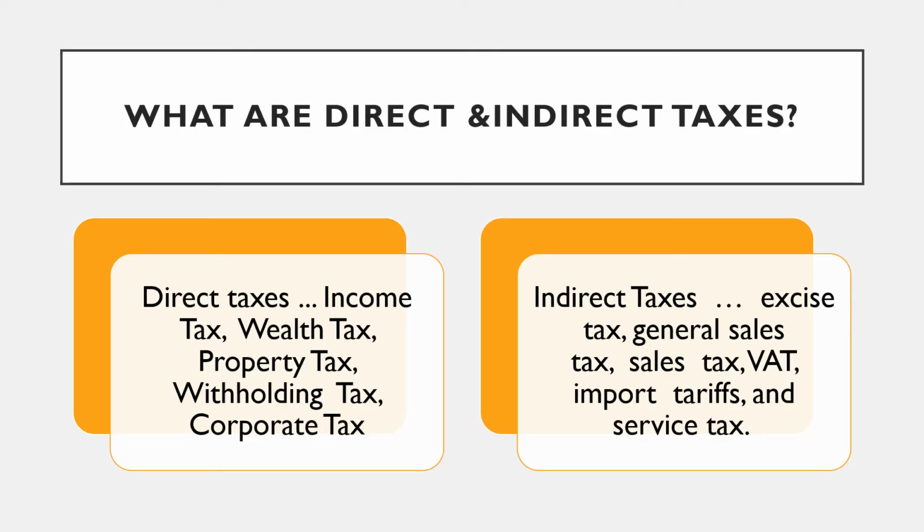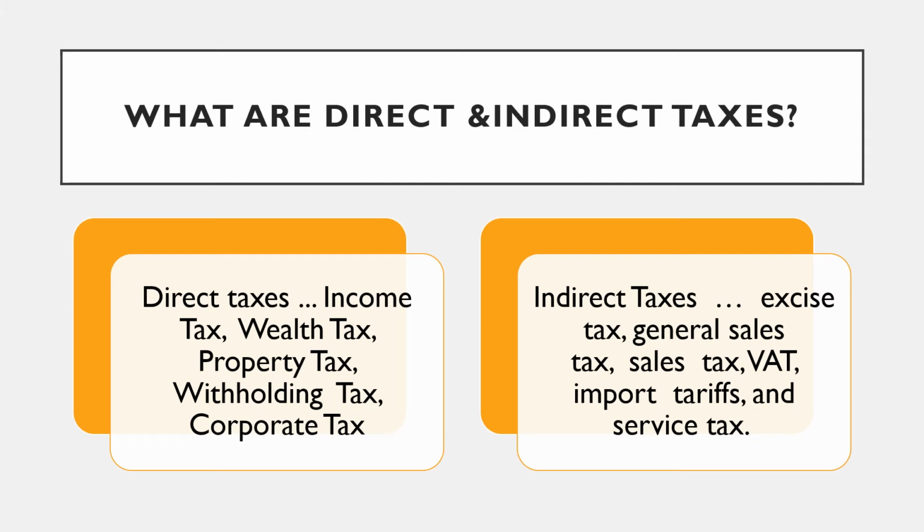It is clear from the name itself, direct tax is paid directly to the government, while the indirect tax is paid indirectly. It means that though it is imposed on a particular company or supplier, that can pass the tax on to the consumers, ultimately transferring the burden to the latter.